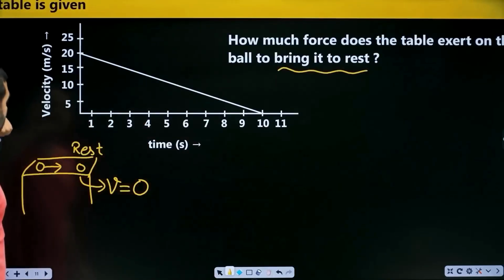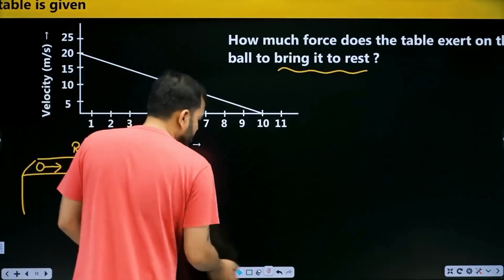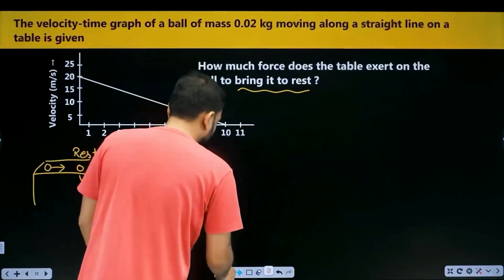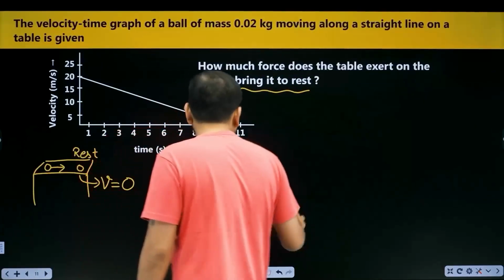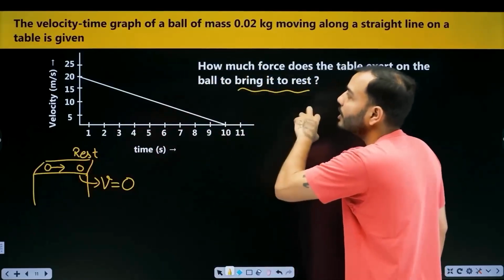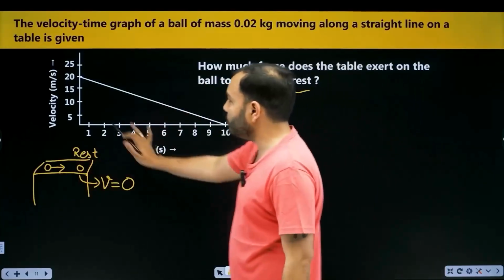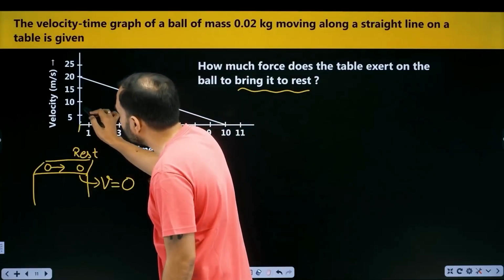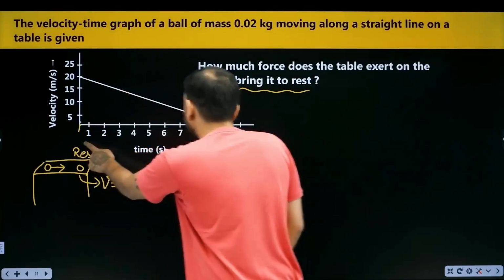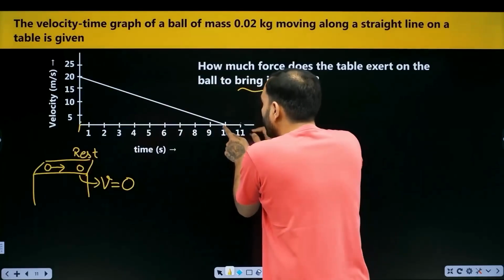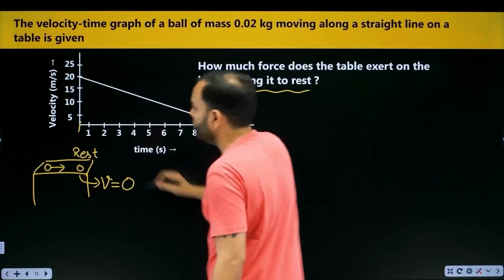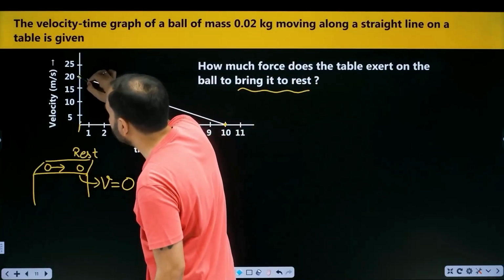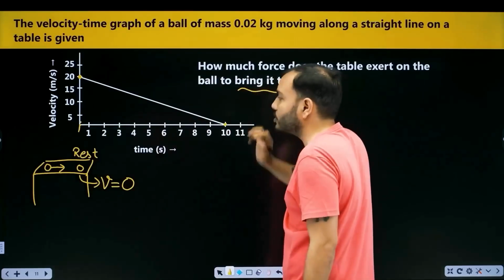Initially, with what speed was it moving? Sir, how do we find the initial speed? This is getting difficult now. We know the mass. Let's look at the graph a little. The graph is also given. This is time, this is velocity. When time is 0, how much is the velocity? 20. When time becomes 10, what is the velocity? 0.